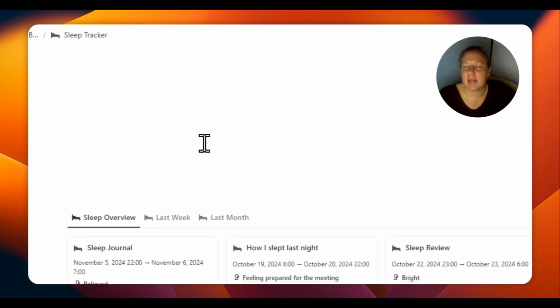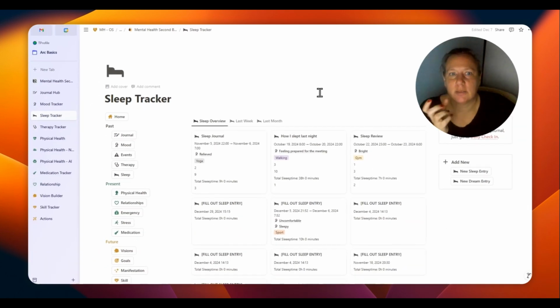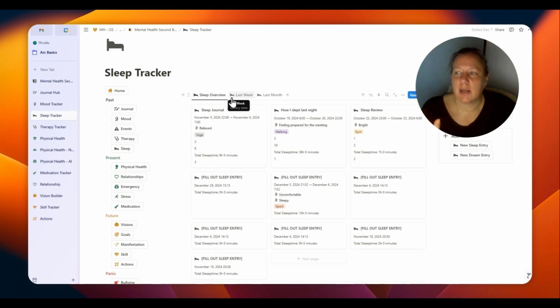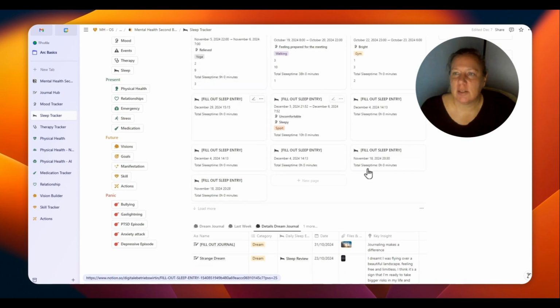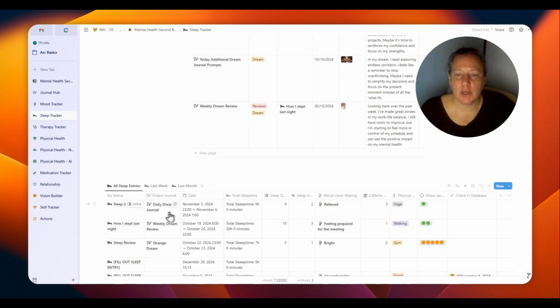The sleep tracker is also the section that is tied to the daily check-in. That's why I wrote here a reminder. If you just want to add a new sleep entry or new journal, and maybe you did not fill out your daily check-in, you should do this first. But nonetheless, you can also review your sleep here without checking in. This is the overview of all sleep entries.